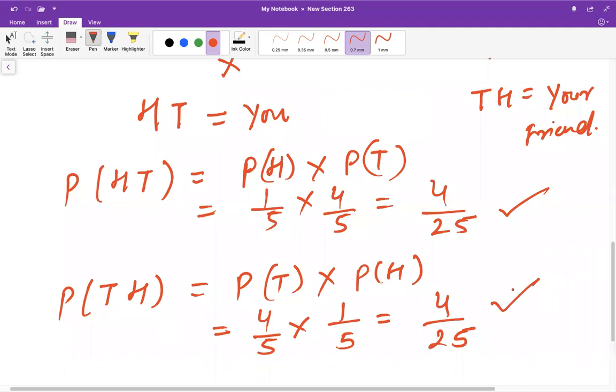This proves that the probability of getting head tail and tail head is the same. So what happens? The game becomes fair now. Even if the coin was biased towards tail, if you toss it 2 times and decide the winner based on the result of the 2 tosses, the game looks very much fair.